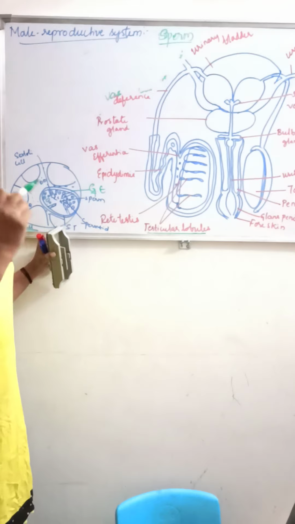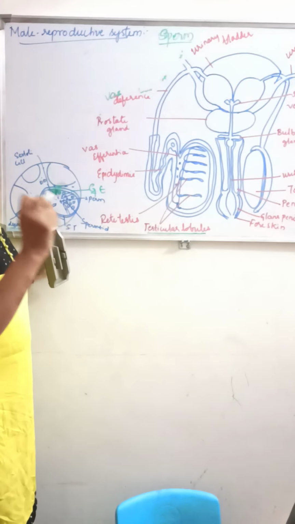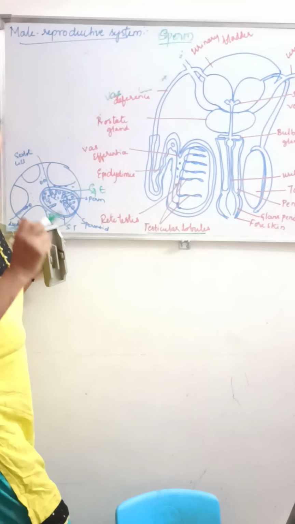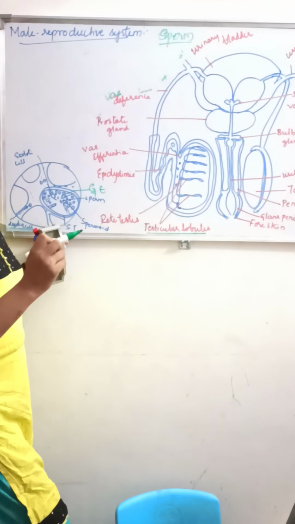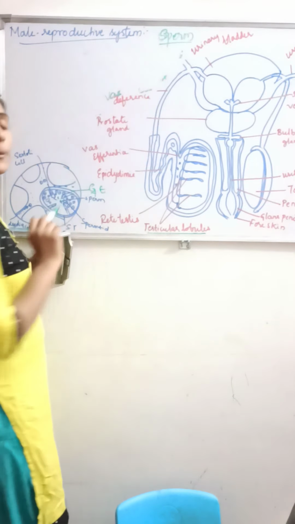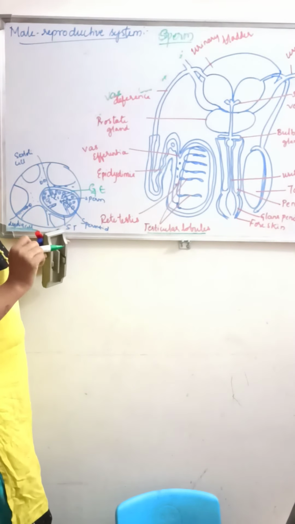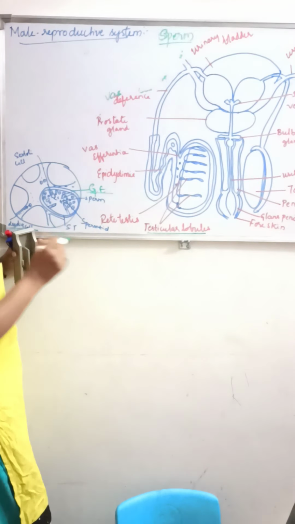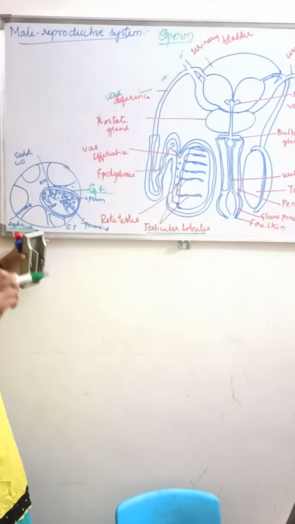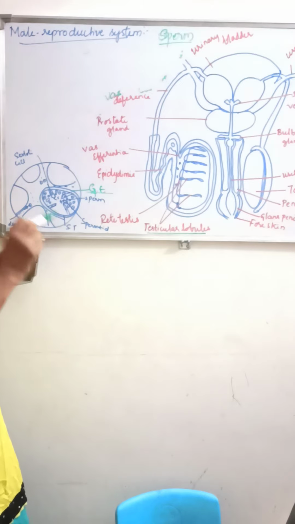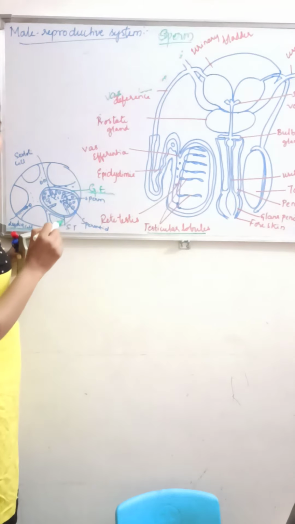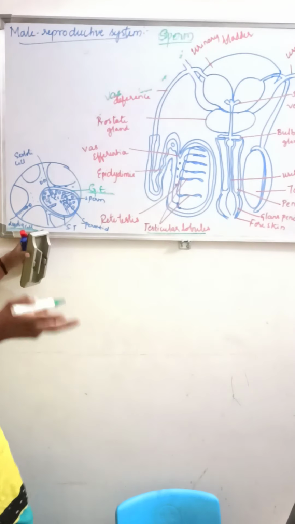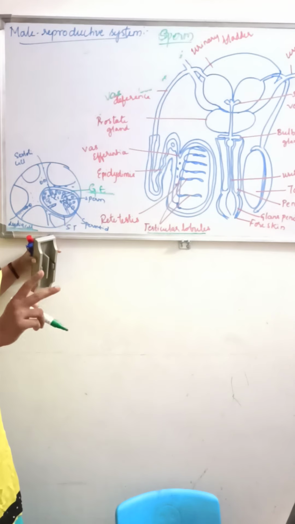This seminiferous tubule is also called crypts. The seminiferous tubule will produce the sperms. It is lined by a single layer of germinal epithelium, which is composed of 2 cells. What are the 2 cells called? Male germ cells and the Sertoli cells.